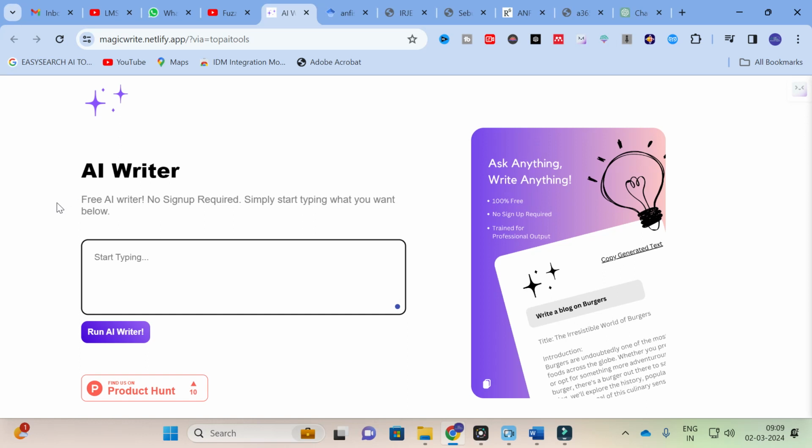For example, I am going to ask: generate an introduction for the research paper titled Impacts of Renewable Energy Power Production in Power Sectors, a future survey.